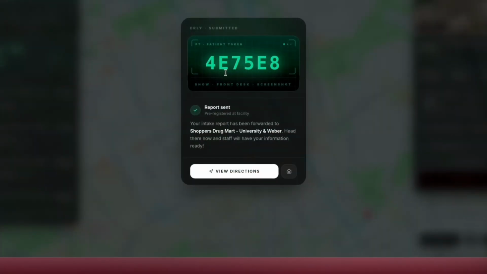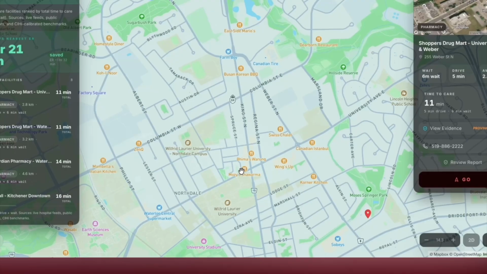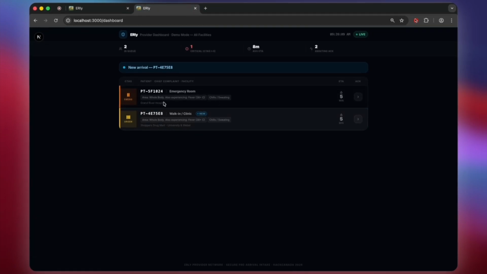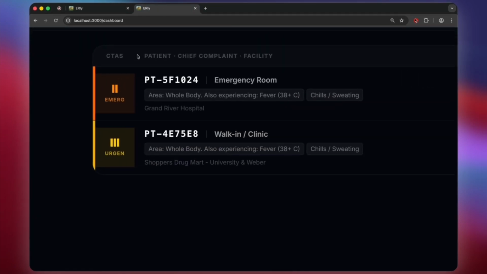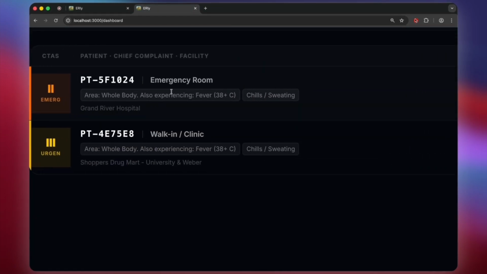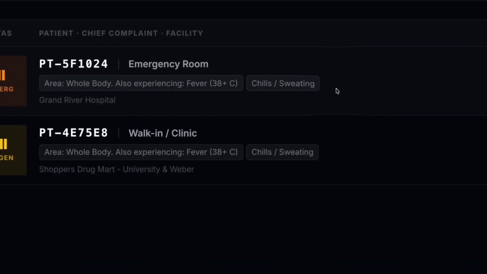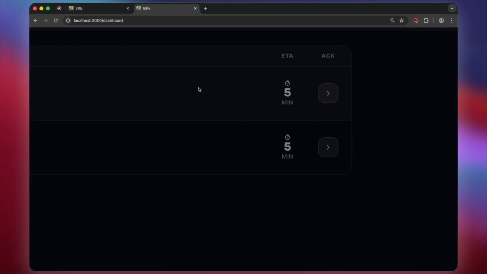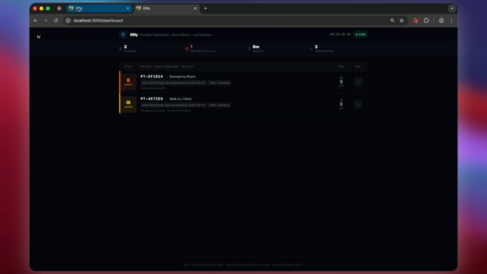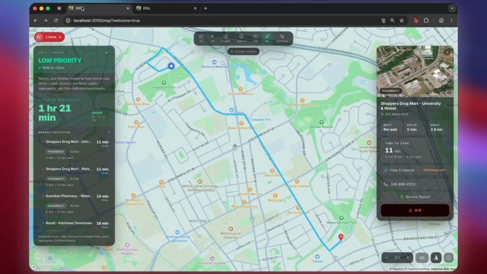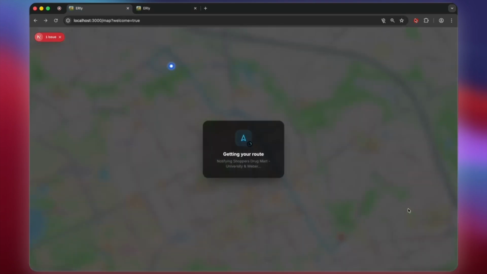You can submit a report, and it'll be sent to that clinic. So if we go over to the patient dashboard, we'll be able to see that our report was just now submitted. It shows our exact situation, and it allows the care provider side to acknowledge that situation. Awesome.